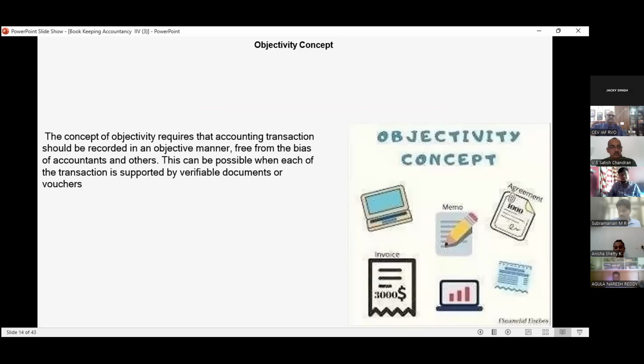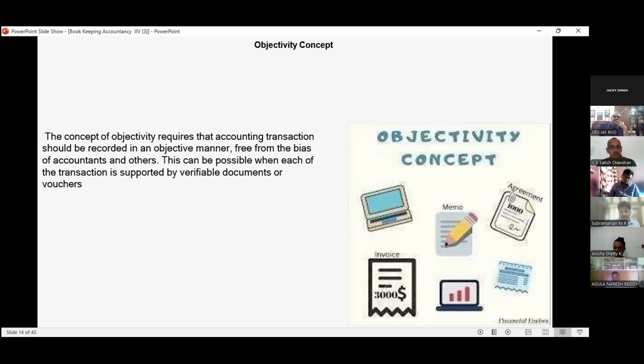The concept of objectivity requires that accounting transactions should be recorded in an objective manner. Objective manner means free from the bias of the accountant and others. There should be no error. How is it possible to fulfill the objectivity concept? This can be possible with each transaction which we have recorded. There should be a supporting paper. Supporting paper means there should be some verifiable document or voucher.